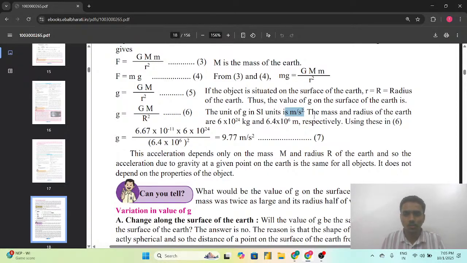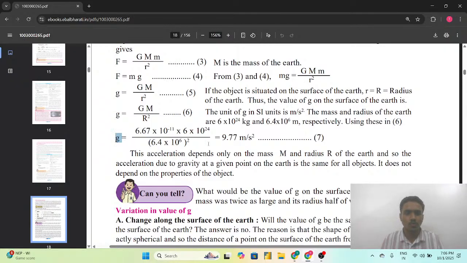That is the unit of acceleration only. The mass and the radius of the earth are values you should keep directly in mind: 6 × 10²⁴ kg is the mass of the earth, and 6.4 × 10⁶ m is the radius of the earth. Using this we can calculate g. We put in all the values: g = 6.67 × 10⁻¹¹ × 6 × 10²⁴, the mass of the earth, divided by (6.4 × 10⁶)², the radius of the earth squared.